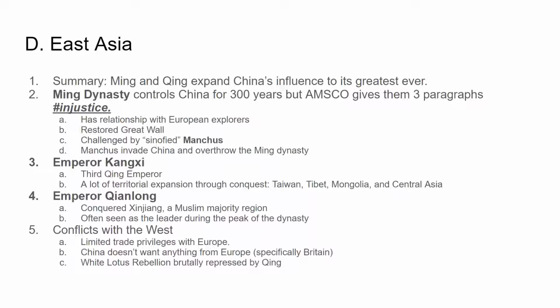During this time, there is some unrest, and there's something called the White Lotus Rebellion, and the Qing brutally repress that rebellion and kill, I think, 100,000 people.